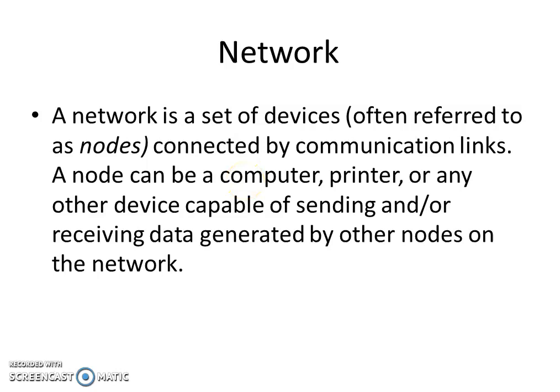So first we will see what is the definition for network. A network is a set of devices often referred to as nodes. Right? So a set of devices are nothing but nodes connected by communication links. A node can be a computer, printer or any other device capable of sending or receiving data generated by other nodes on the network. So here the definition consists of two main words. One is nodes and another one is communication link. So with these nodes and communication links, the network is formed.